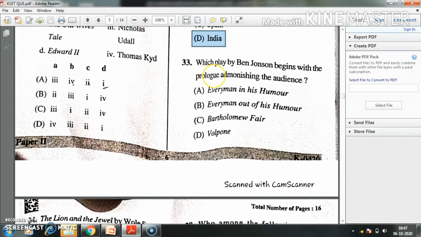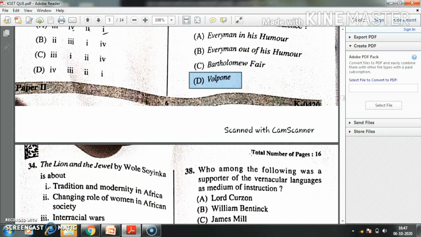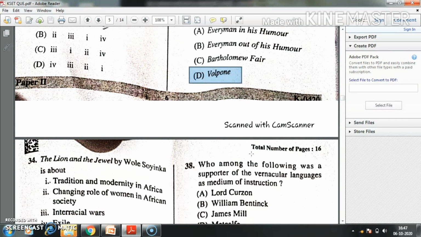Question number 33. Which play by Ben Jonson begins with a prologue admonishing the audience? Option A, Every Man in His Humour. Option B, Every Man Out of His Humour. Option C, Bartholomew Fair. Option D, Volpone. Here the right answer is option D, Volpone. The subtitle of the play is The Fox.